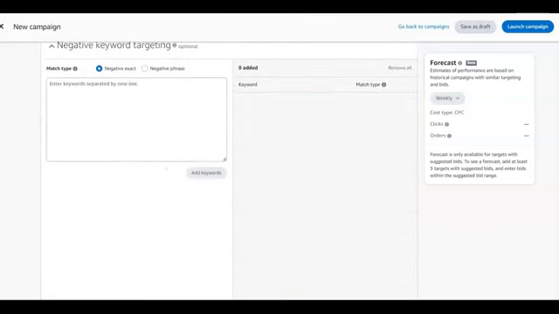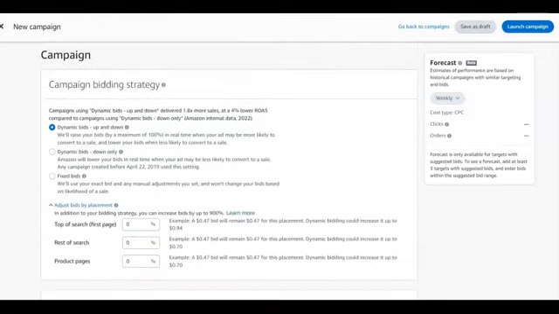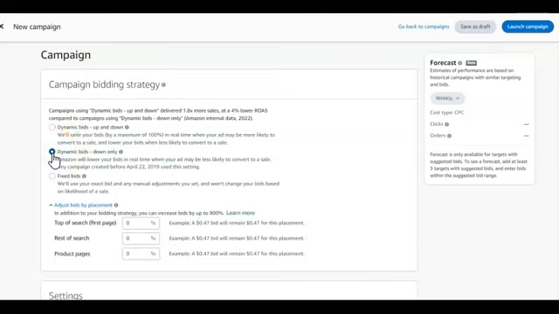Now you come over here, you leave all this blank. You have no business here. Then again, on this campaign bidding strategy, always take the middle option, which is dynamic bids down only. In all your ads, always choose this. I learned the hard way. I left one of my ads on dynamic bids up and down, and by the next morning, I was already having somebody clicking.